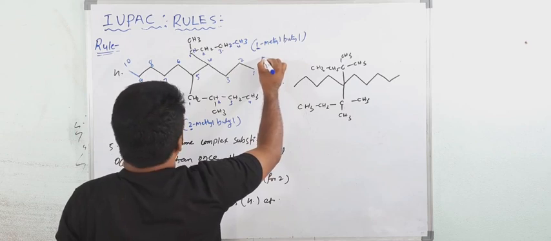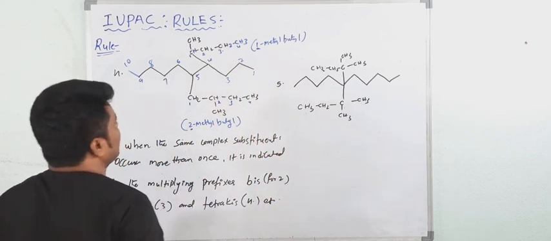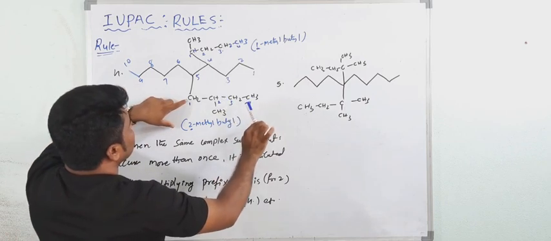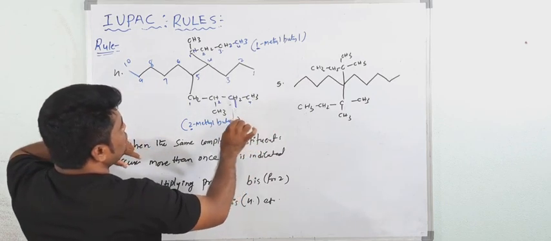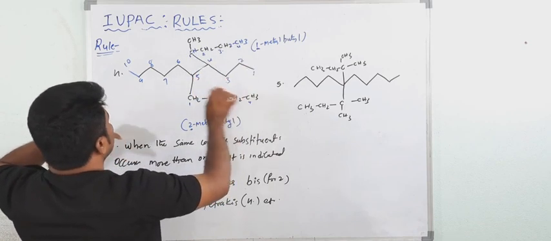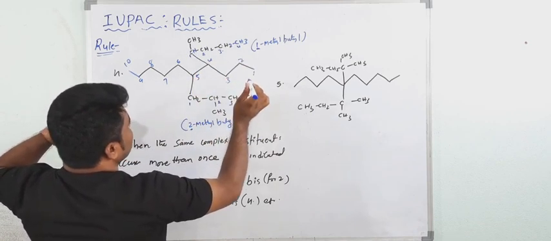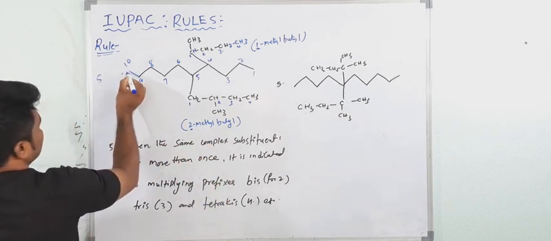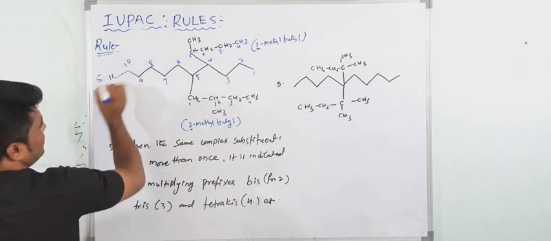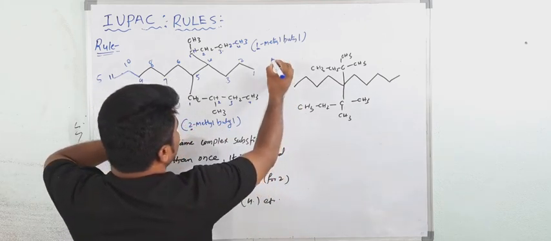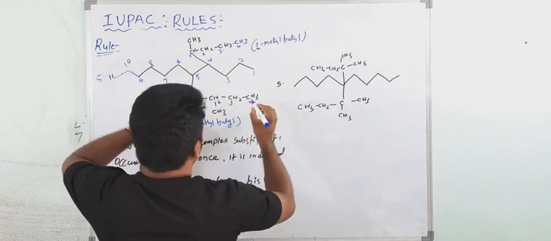Yes, 4. See, I have one more doubt here. When I increase here CH3, the longest chain is 1, 2, 3, 4, 5, 6, 7, 8, 9, 10. Here also 10. So we have to increase one more carbon atom also. 11. Okay. Now here see, what would be the name?